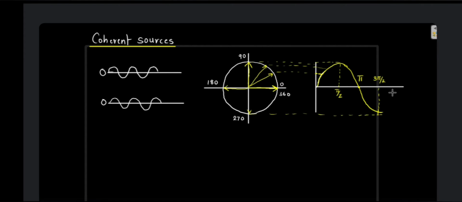Okay. Next, this will again come on top, and when it completes one oscillation, it will be over here at 2 pi. This is going to be 2 pi over here, that is 360 degrees. Okay, so this is going to be the phasor diagram. Now supposing I draw one more wave on here. Okay, if I draw one more wave over here, so what is going to happen in this case?